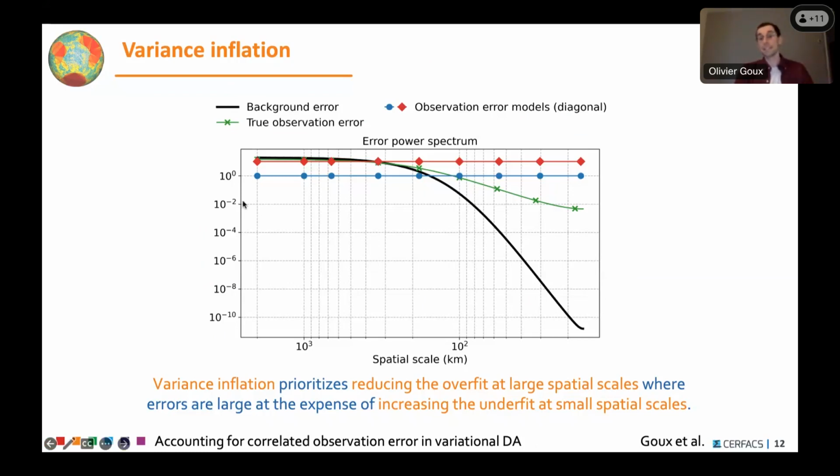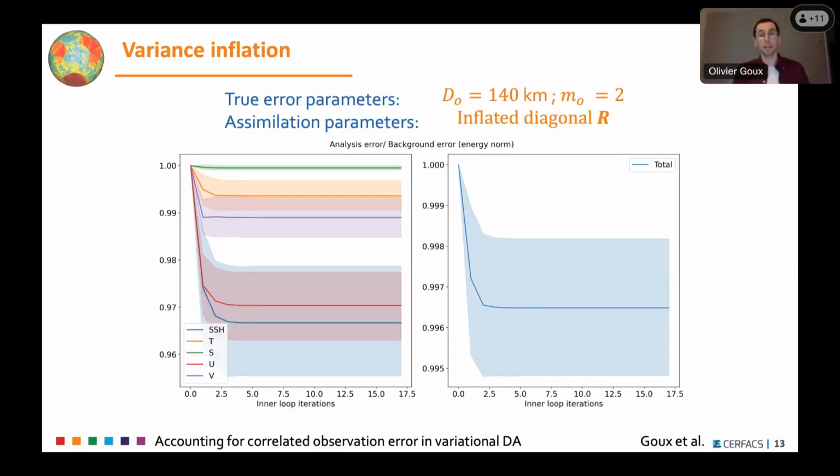But it's done at the expense of the small scales. This means that we increase the underfit at small scales even more, and we might extract even fewer small features from the observations, which is a shame for high resolution observations such as those to come in the future. When we use this inflation, I tried to compute the optimal variance inflation factor in this case, and to see what happened.